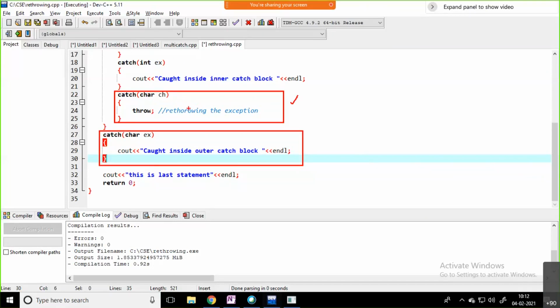Rethrowing means instead of handling, you are simply throwing it from that catch block. If you are rethrowing that exception like that, what happens? That exception is going to be caught by the outer catch block here. From the inner catch block to the outer catch block, that exception is going to transfer. Now the outer catch block is responsible for handling that particular situation. The same thing you are seeing here, right?